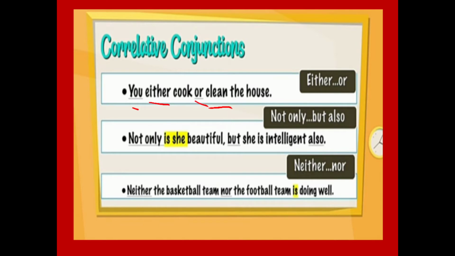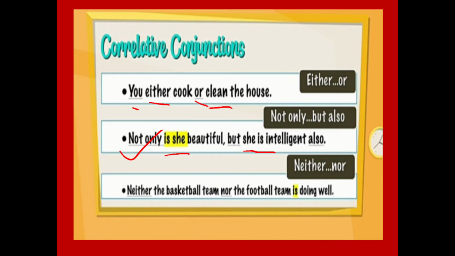Not only but also: not only is she beautiful but she is intelligent also. So here is is used for she. See the replacement of verb and subject. Here we have used 'is she', and in the next part we have used 'she is'. This sentence we'll discuss in the next slides in detail.